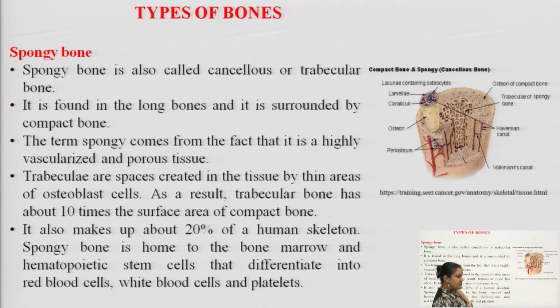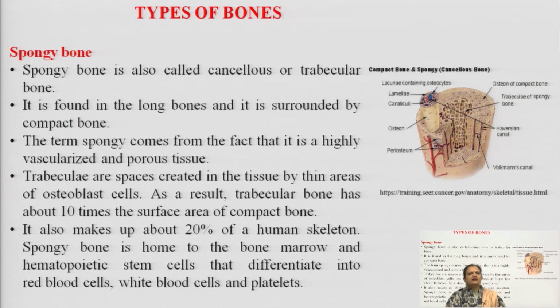So, spongy bone is also known as cancellous or trabecular bone. It is found basically in the long bones and it surrounds the compact bone. The spongy tissue is found in the center and covered with compact bone. The term spongy comes from the fact that it is highly porous, or vascularized in nature.